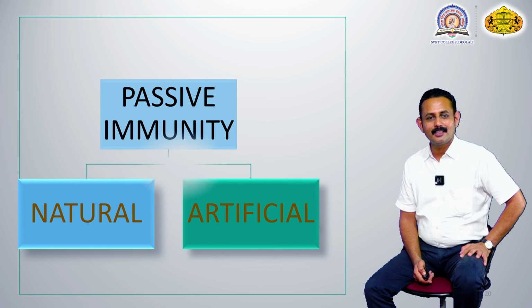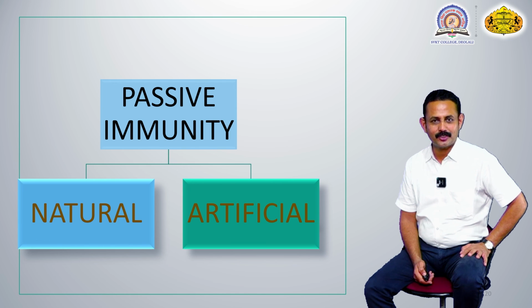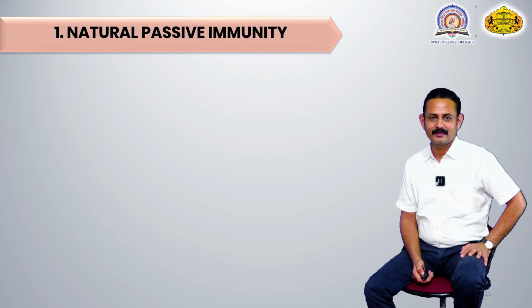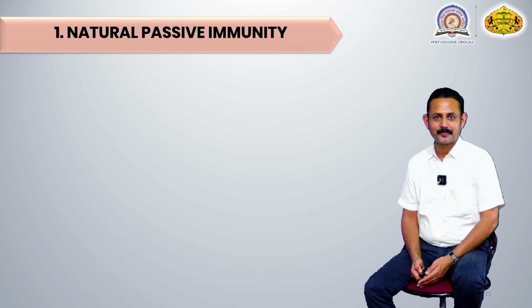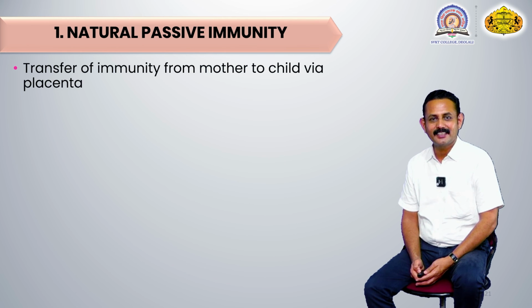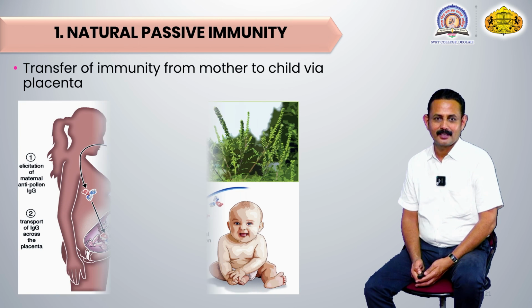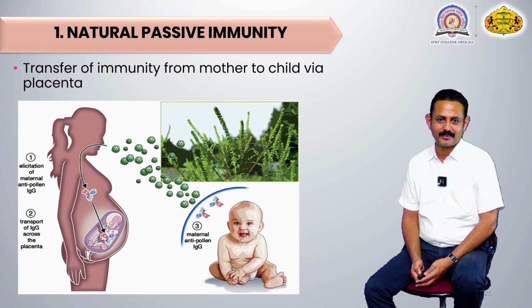So this passive immunity, like active immunity, is also of two subtypes: naturally produced passive immunity or artificially produced passive immunity. Let us see each one by one. Natural passive immunity indicates the transfer of immunity from mother to child via the placenta. This interesting picture is shown here. Every individual has got this type of immunity from the mother against a variety of antigens.